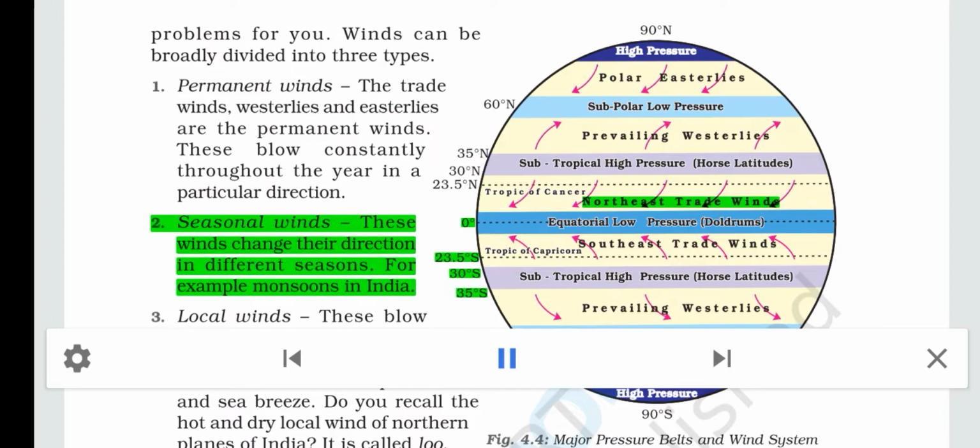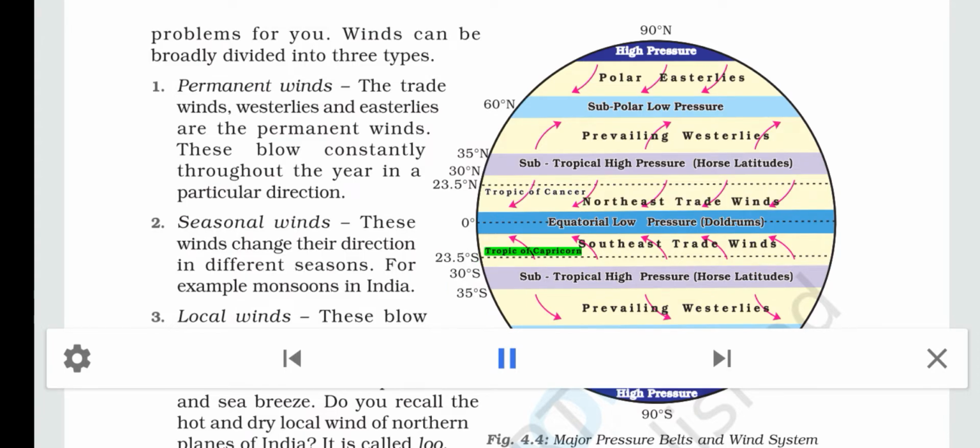Seasonal winds. These winds change their direction in different seasons. For example, monsoons in India. 0 degrees, 23.5 degrees S, 30 degrees S, 35 degrees S. Tropic of Capricorn. Equatorial low pressure, doldrums.